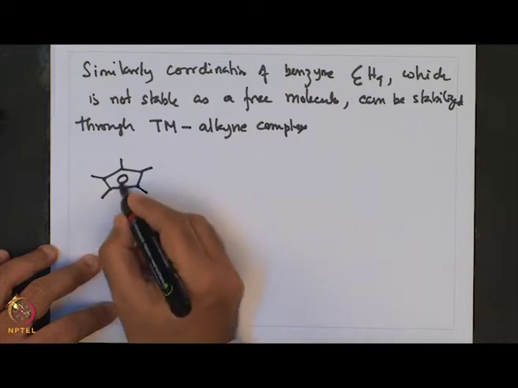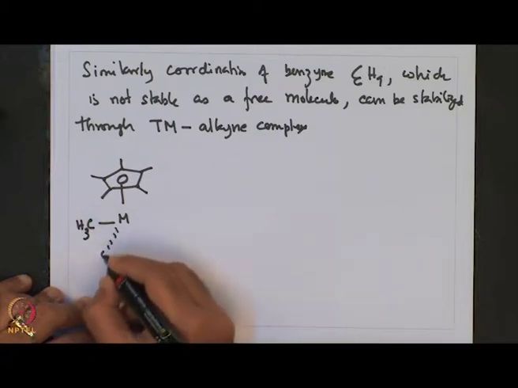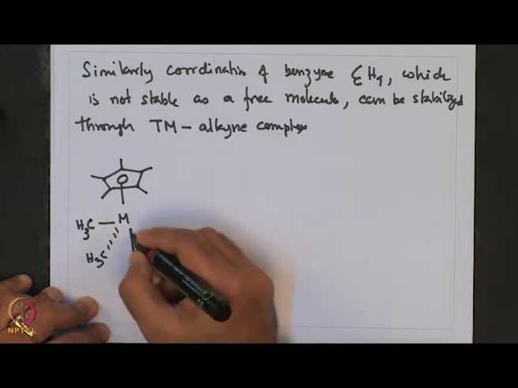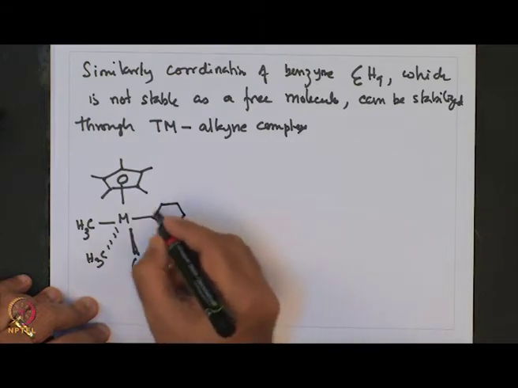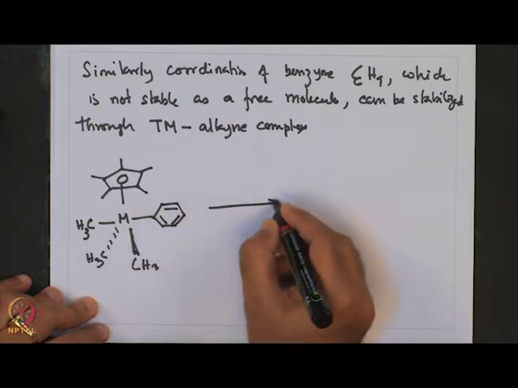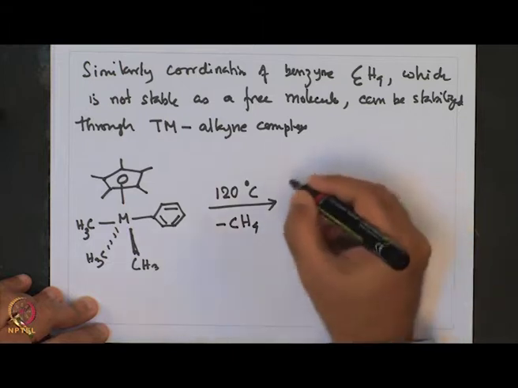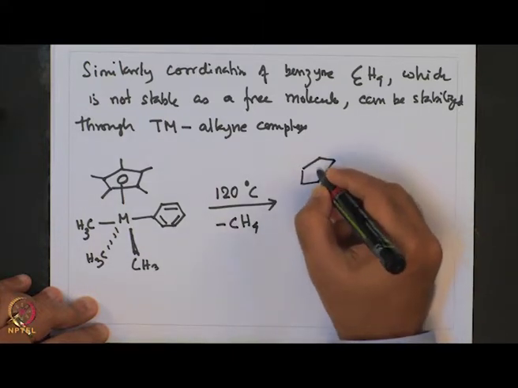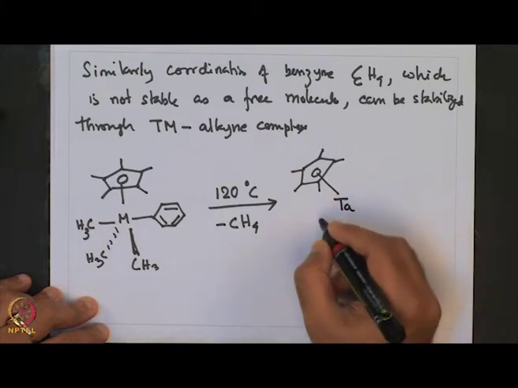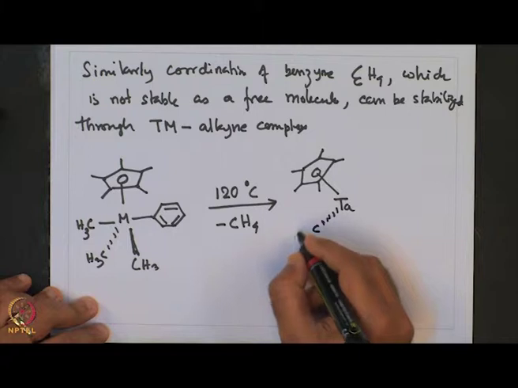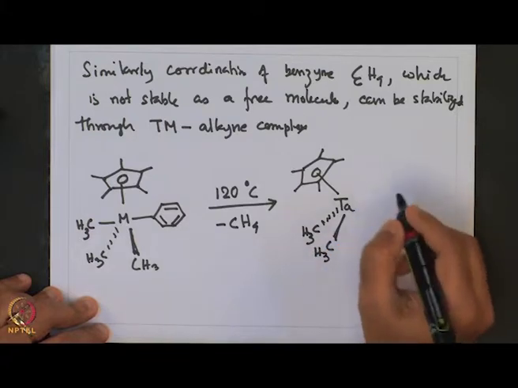Cp star metal, CH3, CH3, CH3 pH, at 120 degrees centigrade eliminates methane to give the tantalum CH3 benzene complex.